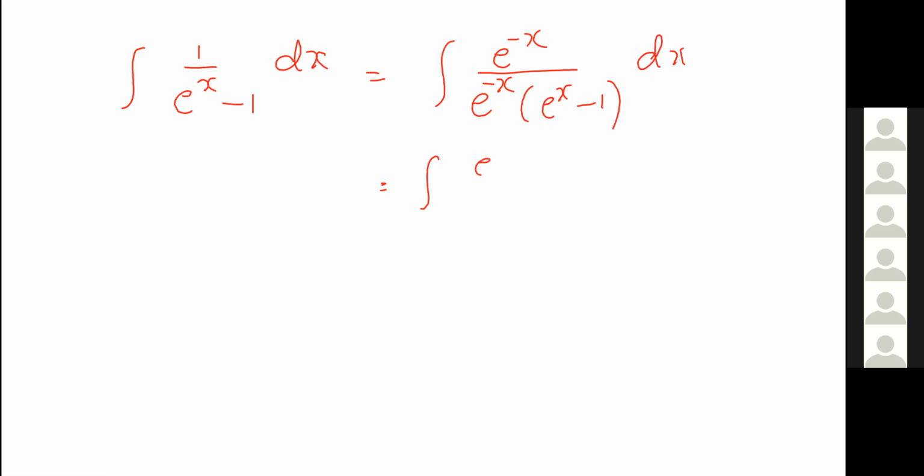Now you multiply the denominator function with e power minus x. We can write this as e raised to minus x by e power minus x into e power x, which is e power 0, right? Yes, sir. E power 0 means it will become 1, minus e raised to minus x. If you multiply 1 by e raised to minus x, it will become e raised to minus x, with respect to x.